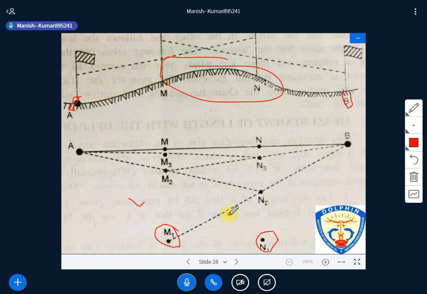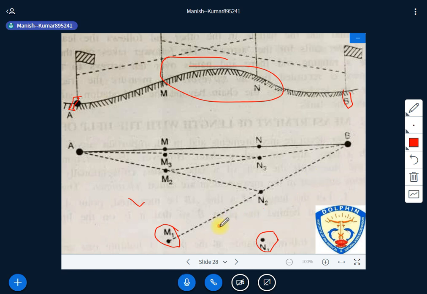And there are certain things we have to look at here. When you are placing M1, from M1 you are able to see both N1 and B, right? That point should be like that. Listen carefully again.